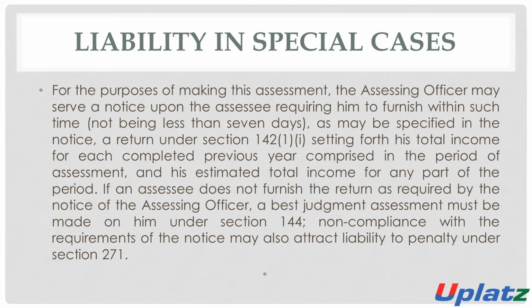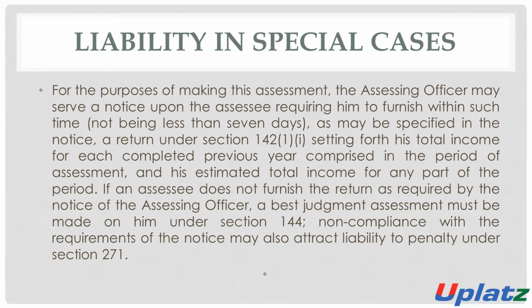So the AO requires him to furnish all this information and data within a specific period, and a return. The assessee will also furnish a return under section 142 subsection 1 clause 1, stating his total income for each of the completed periods in the period of assessment, and he will also furnish his estimated total income for the part of the period.